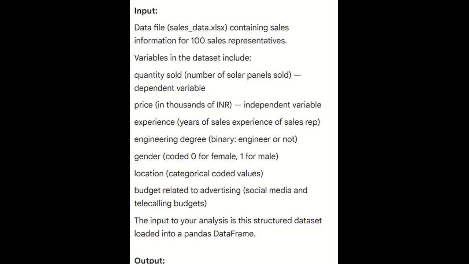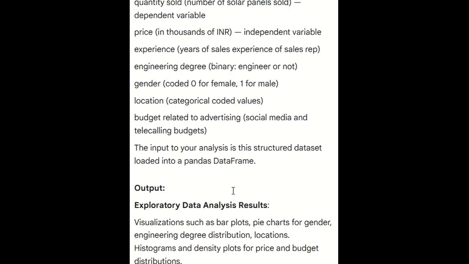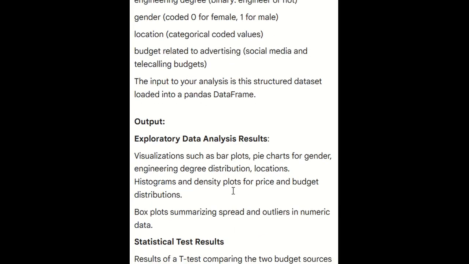Let's analyze this by taking the input data of sales data of previous 100 sales representatives. So here in this particular data, we have a number of variables. Among these, budget related to advertisement is the key thing to make our sales productive. And the final output of this analysis is to visualize the data and understand the key concepts, key relationships between the variables, between the features. Due to that, we can make a proper decision.